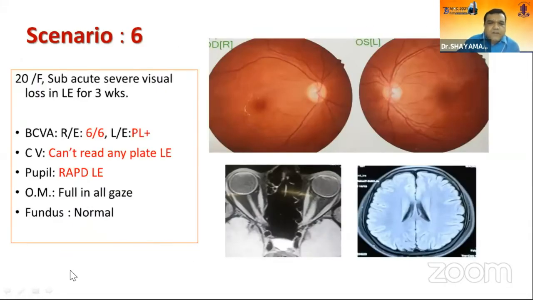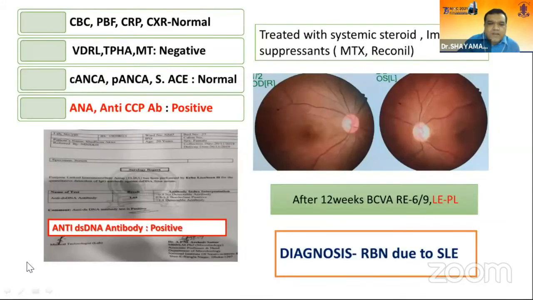And another patient has severe visual loss in the left eye, but the optic disc is normal. No demyelinating lesion is there. The patient is a known case of SLE. ANA and anti-CCP antibody are positive, and anti-double-strand DNA antibody is also positive. After 12 weeks, best corrected visual acuity is PL, with no improvement of vision with treatment, and a pale disc in the left eye. So this optic neuritis is due to systemic autoimmune disease, SLE.